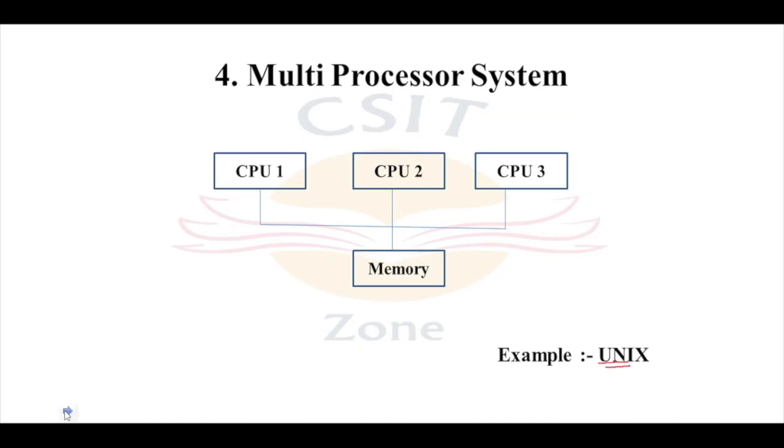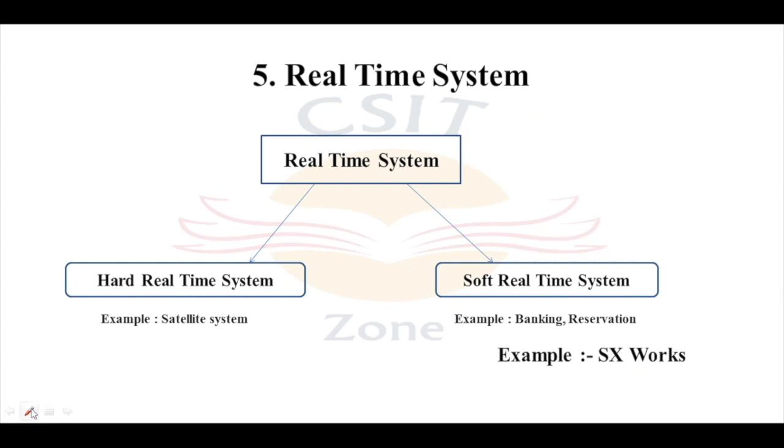Let's move on to another type of operating system, which is the real-time operating system. Systems which are strictly time bounded, meaning there should be no time delay while executing instructions, are called real-time operating systems. This real-time operating system is of two types. One is the hard real-time system and another one is the soft real-time system.